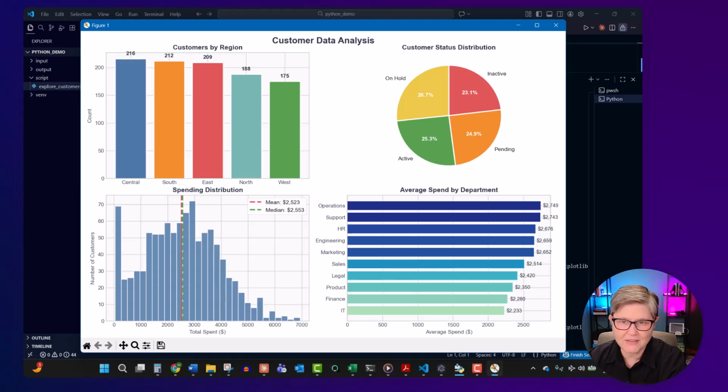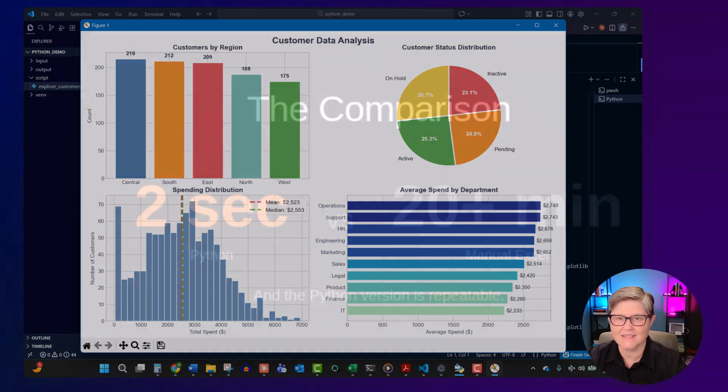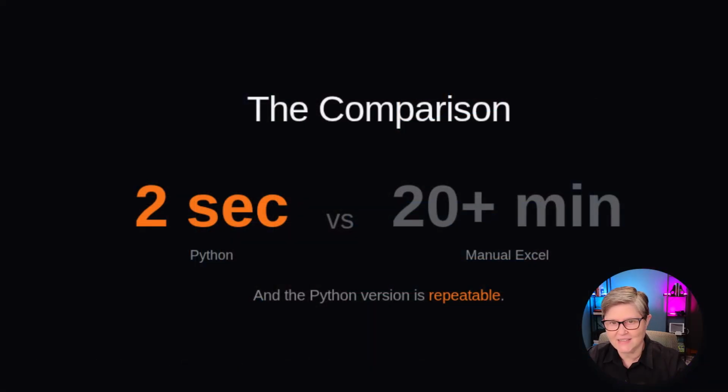Now, how long did this take? 2 seconds. Load the data, calculate the stats, filter the high-value customers, generate 4 publication-ready charts. 2 seconds. And here's what really matters. The script is repeatable. Next month, when you get fresh data, you don't rebuild anything. You drop a new file in the input folder, run the script again, and you're done. That's the power of automation. That's why we are learning this.